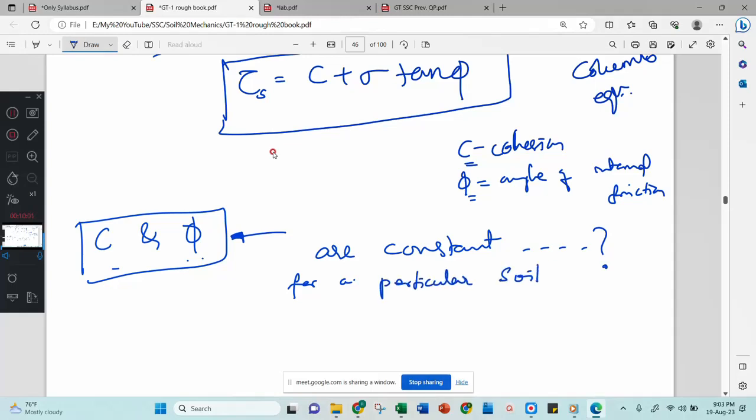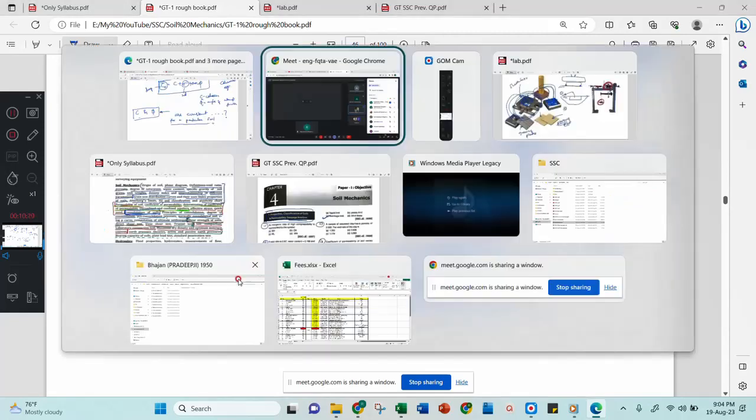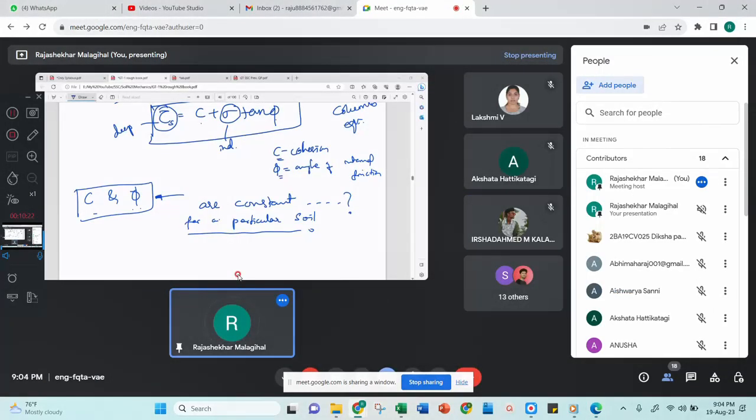This is the question. What do you think? Because here the variable is sigma and the variable is tau. This is the dependent variable and this is the independent variable. Correct? Now, what do you think of C and phi? Are they constant for a particular soil or not? Anyone?